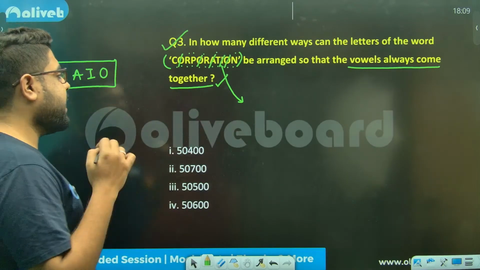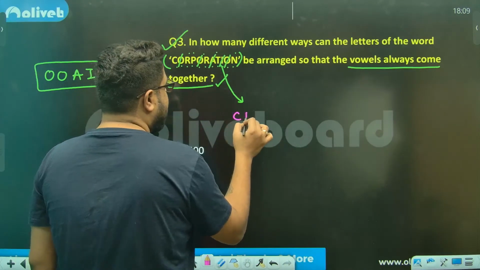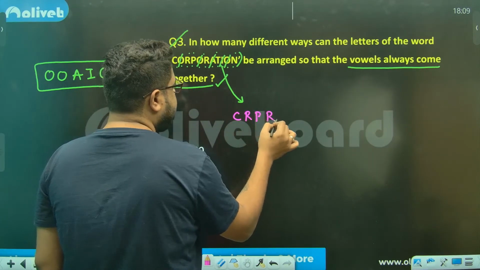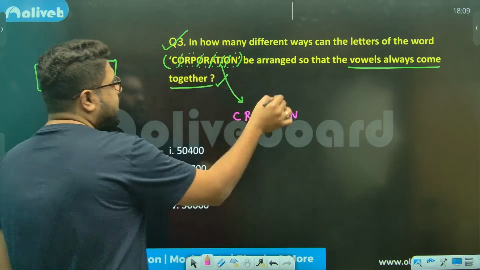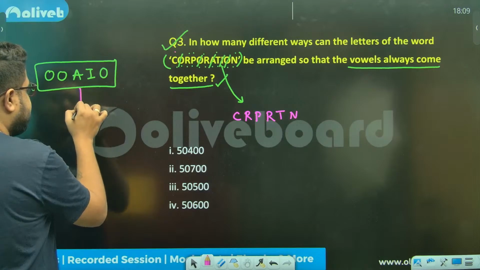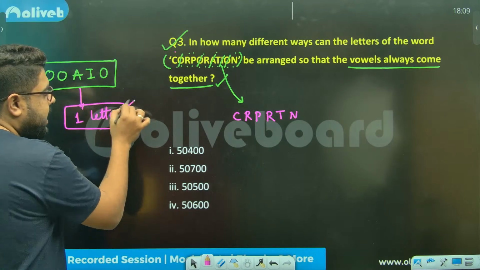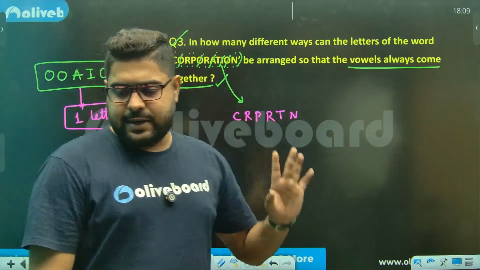I'm just writing for our understanding: C, R, P, R, T, N, all the consonants. And let's assume all the vowels together make only one letter.